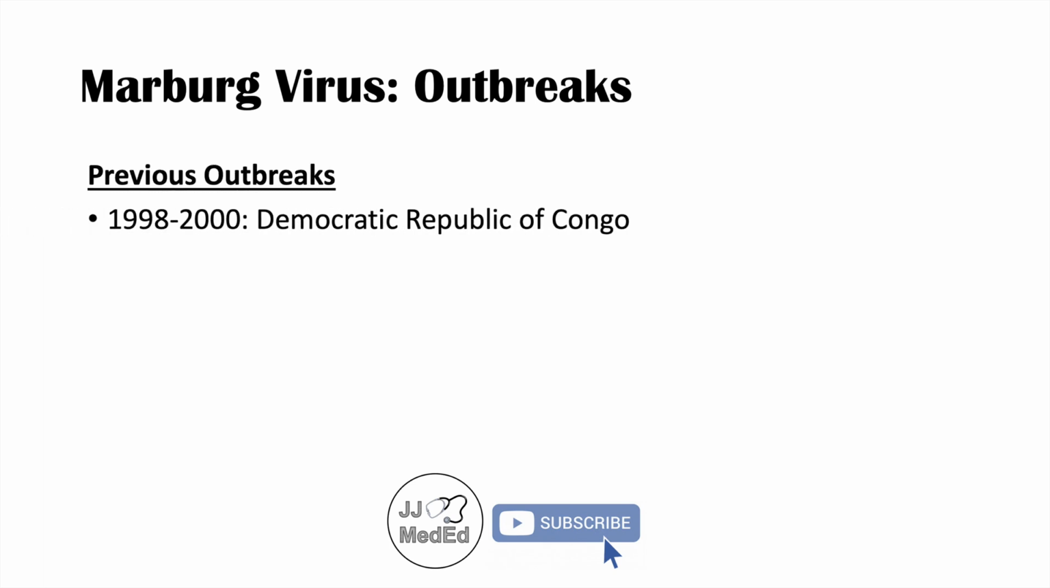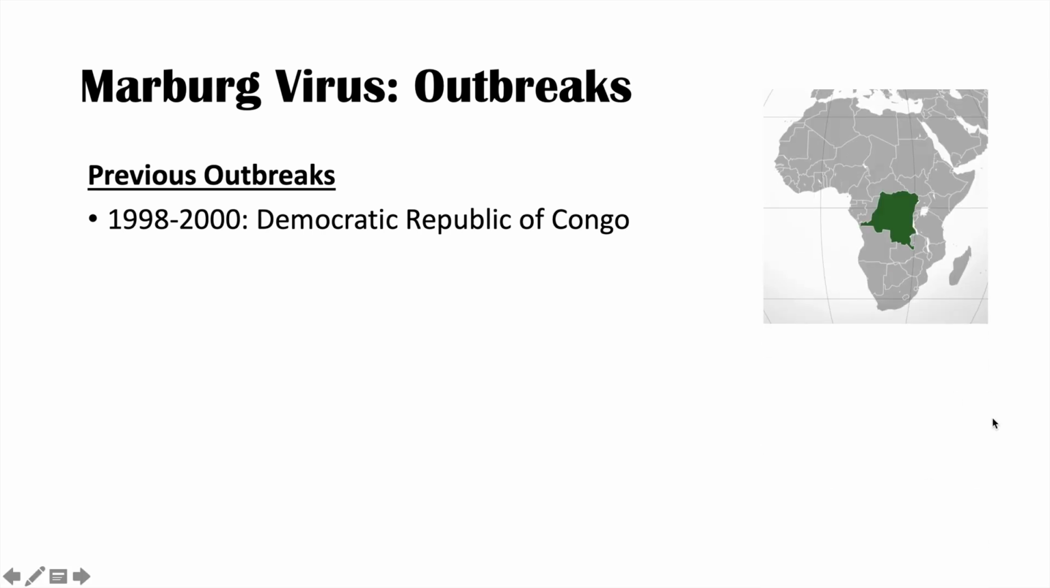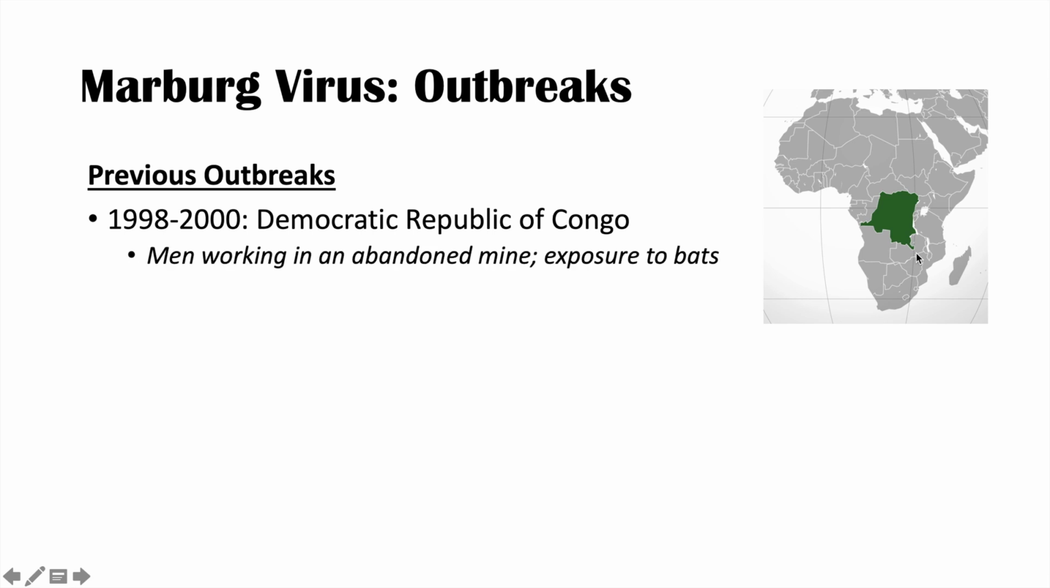The previous outbreaks include the one we just talked about, but more recent ones include an outbreak from 1998 to 2000 in the Democratic Republic of Congo. Here is a map of the Democratic Republic of Congo. What is believed to have happened is that men working in an abandoned mine in the DRC were exposed to bats, and these bats also carried the Marburg virus. This outbreak was extremely deadly. The mortality rate here was 80 to 90%, so 8 to 9 out of 10 people who were infected with this virus died from the infection.